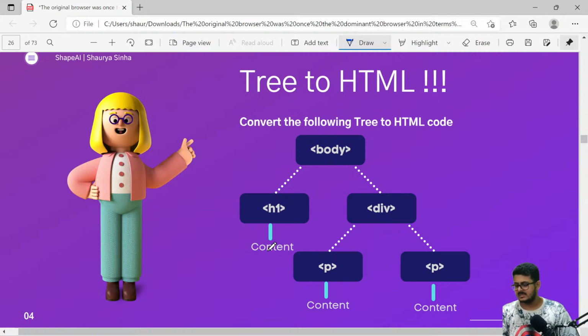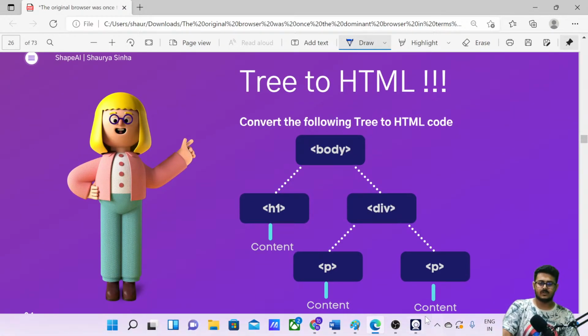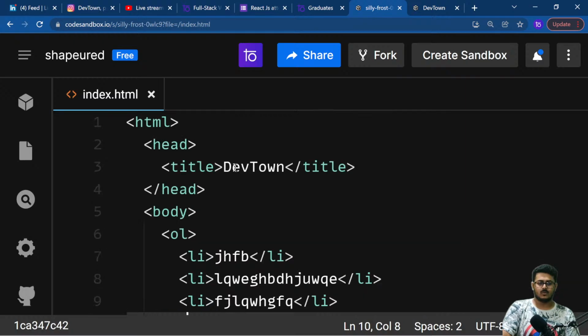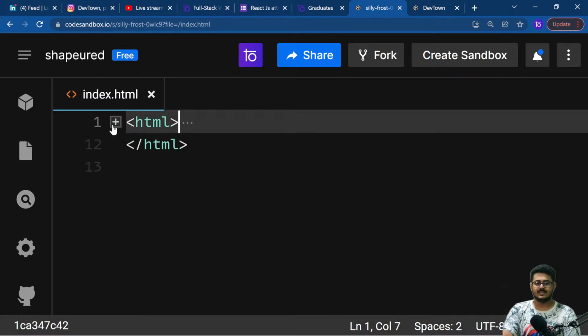Now the next thing is the HTML tree. When you are dealing with an HTML tree, the entire hierarchy that you were able to see on your website can be represented as a particular tree itself. Let me just show it to you guys. So I'm going back to my code, and you are able to see that on the very top it's HTML.